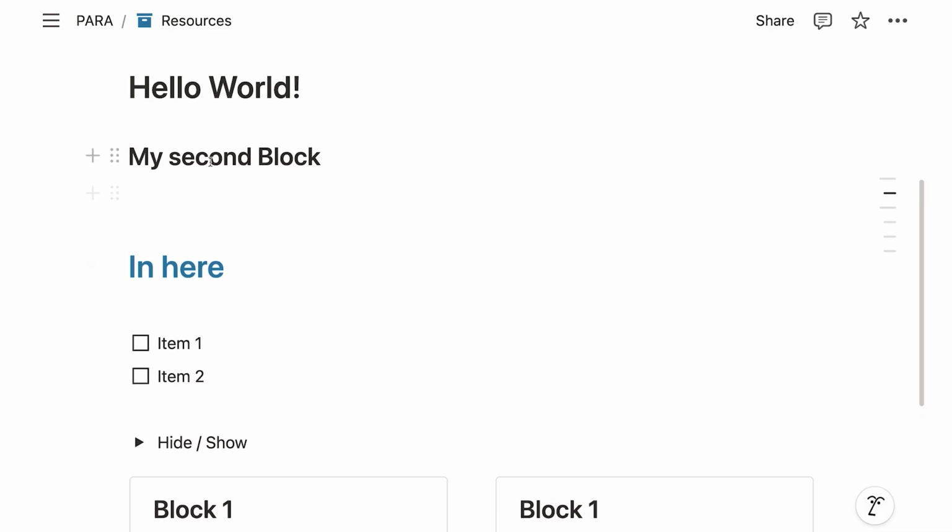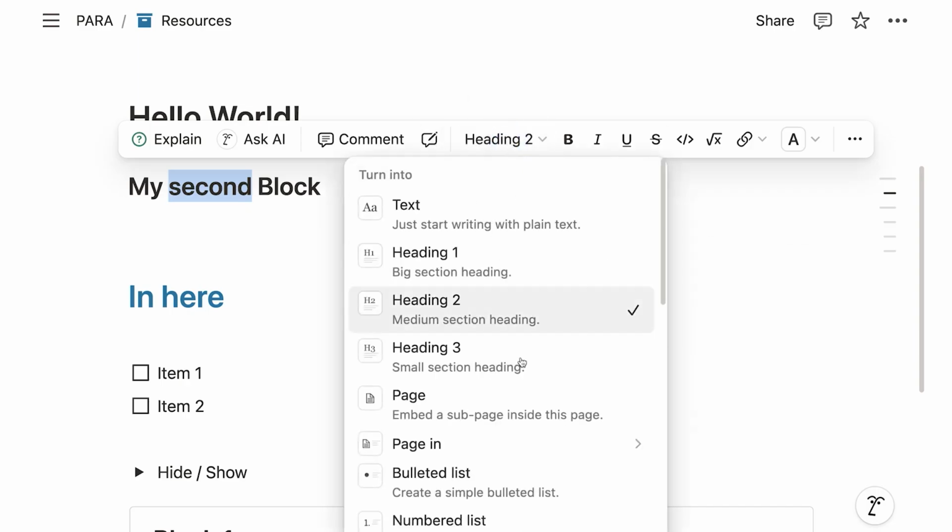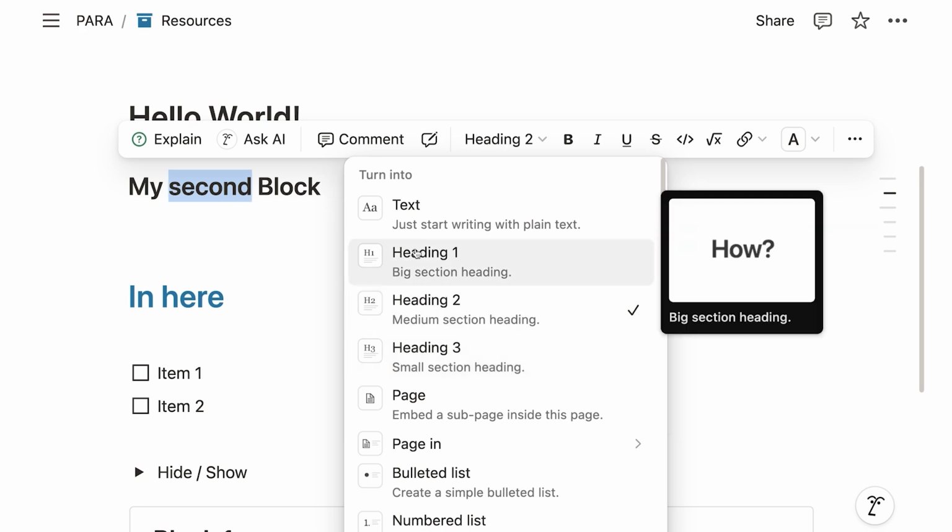Alternatively, whenever you have some text, you can also simply highlight that text, and this will open up the context menu. So we have this explain in AI features at the beginning, comment, and suggest edits. You can ignore those for now. But here in the back, those are our formatting options. First, you see, instead of clicking on the 6 dots, I can also click here on the heading 2 and change it, for example, to heading 3. This will apply to the whole block, not just the second, right?